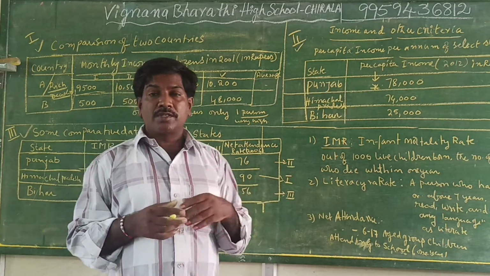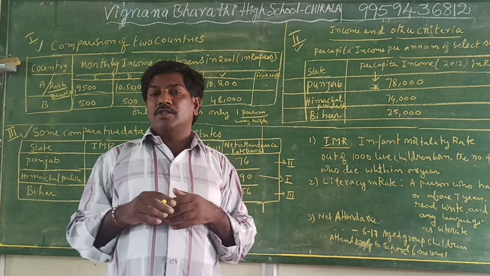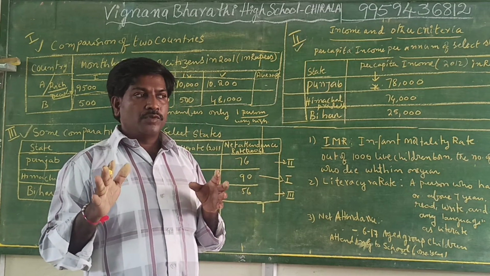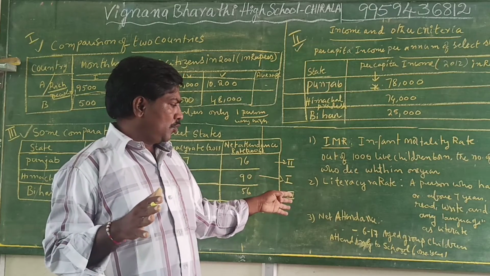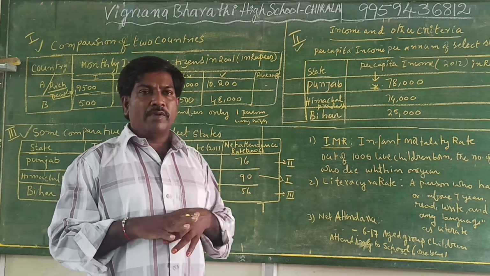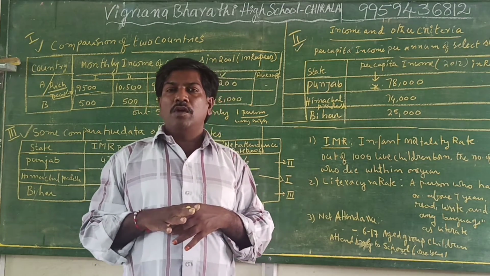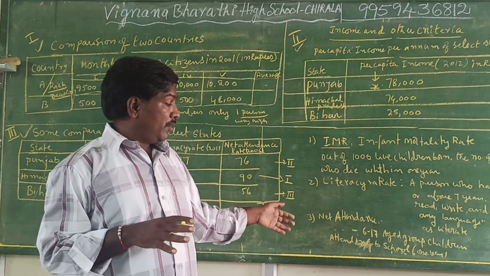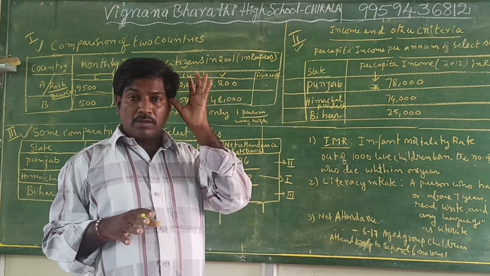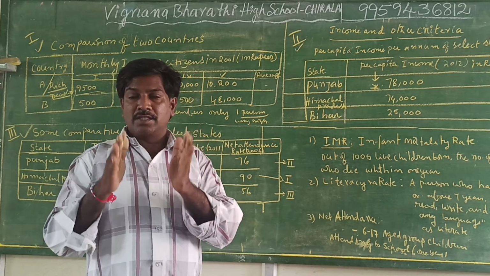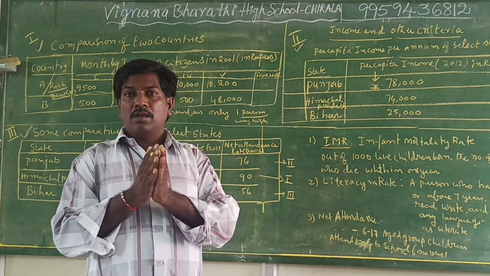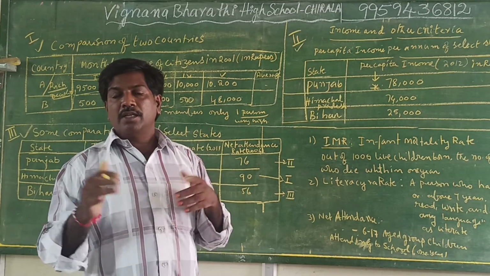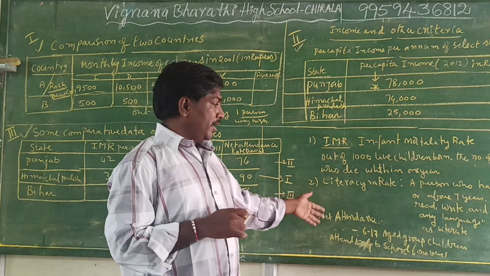And net attendance means 6 to 17 age group people, from first standard up to +1 +2 level, who are going to school. Their attendance compared to total students who attend school in a year is known as net attendance.